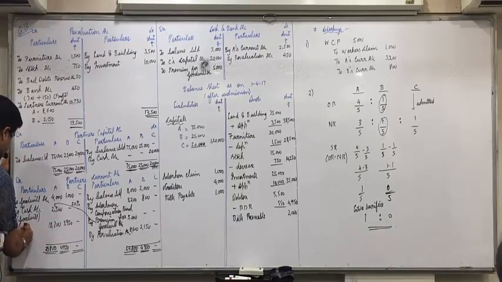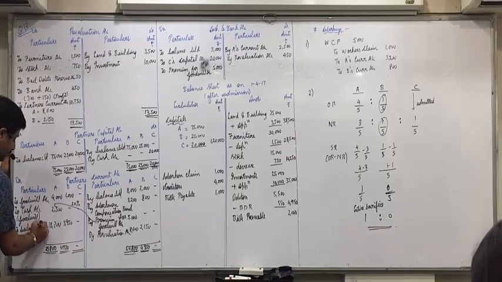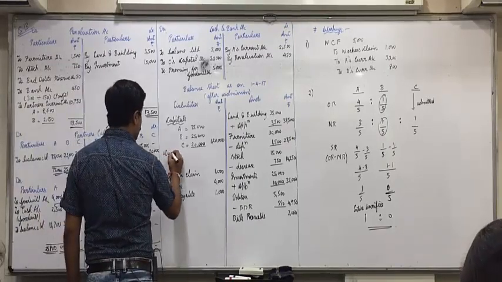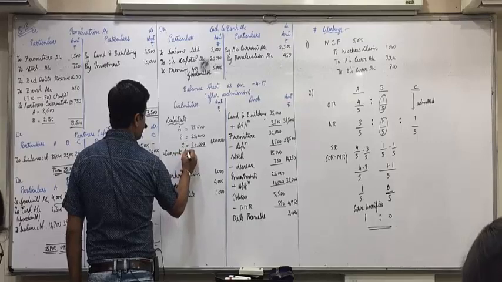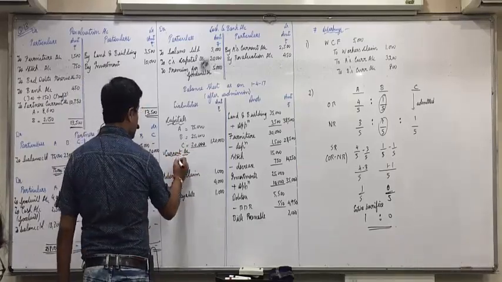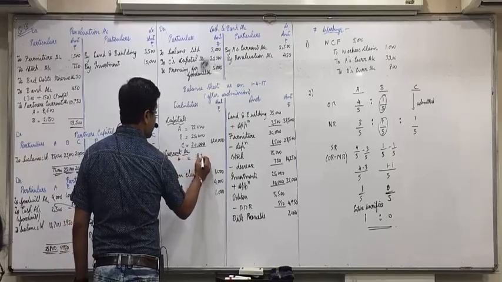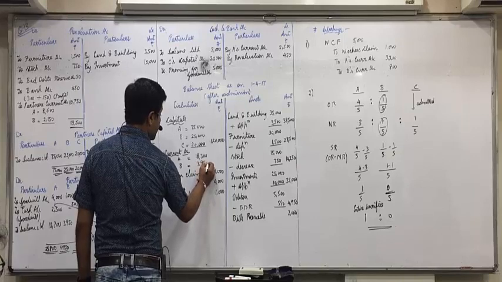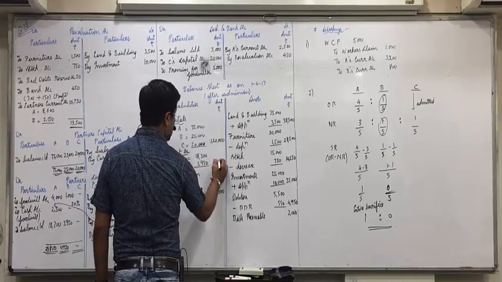Two balance carried down. Credit balance on liability side you write current account A 18,300, B 3,950, 22,250.